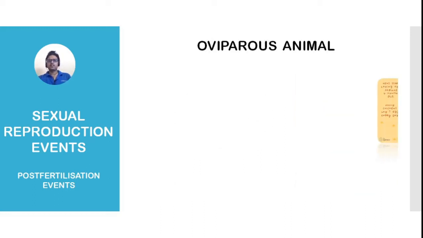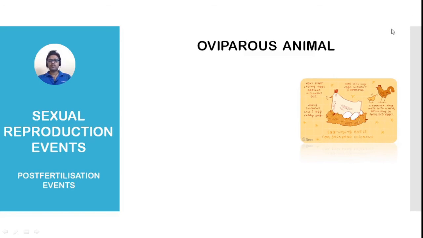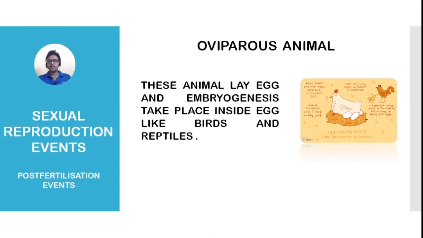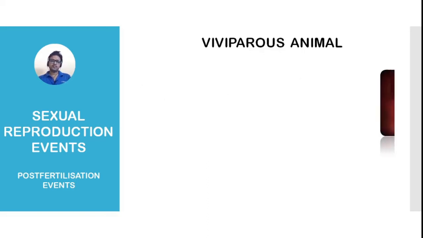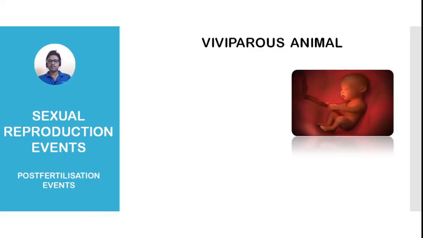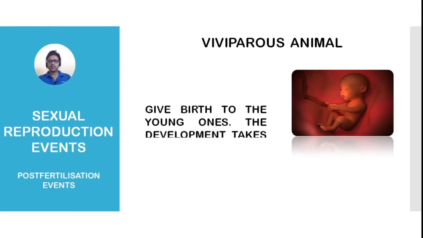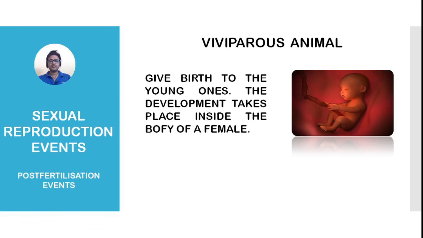Okay, now let's talk about some common terminology. Oviparous animal. It is very easy. The egg-laying animals are known as oviparous animals, and embryogenesis takes place inside the egg in oviparous animals. And the last topic in this chapter is viviparous animal. In viviparous animals, they give rise to young offspring, and the embryogenesis takes place inside the female. And we will discuss all these topics in later chapters in great detail.